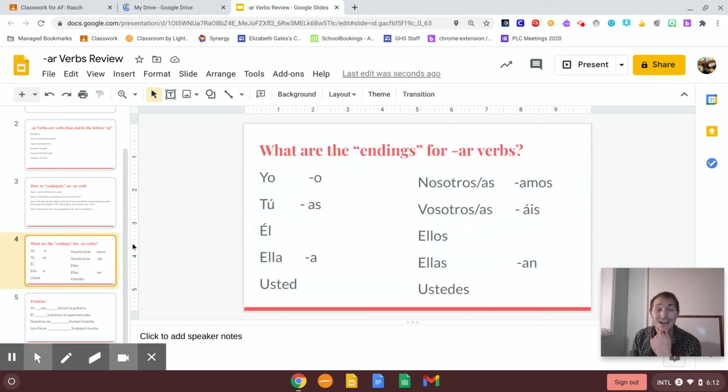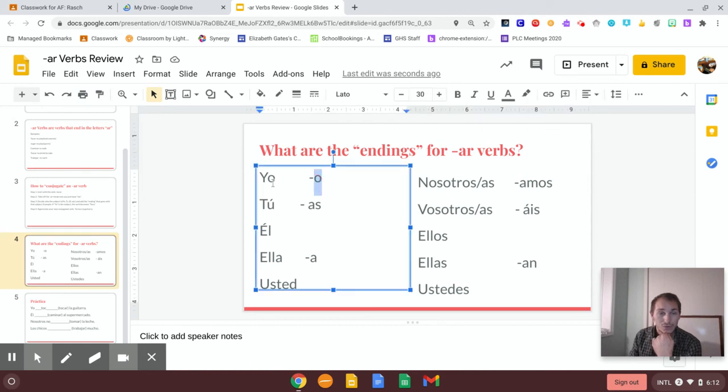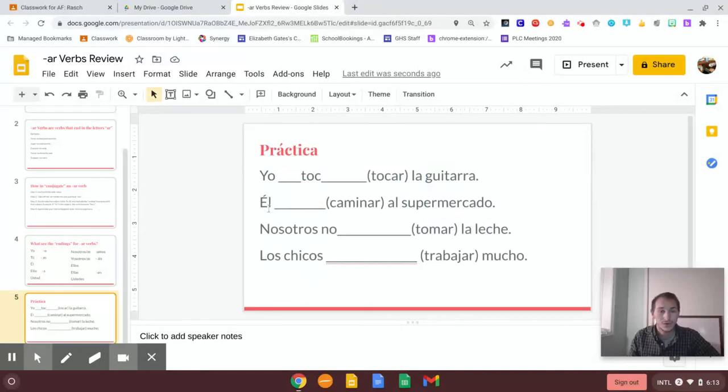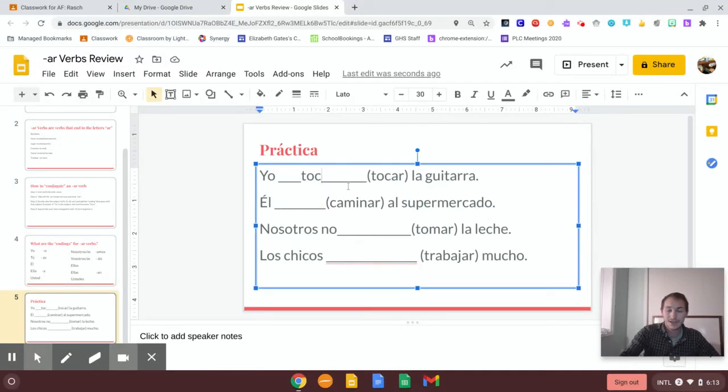O, as, a, amos, ais, an. O goes with yo. I remember this as well because yo is the only one that ends with o. Yo, o. Add that ending. So yo toco la guitarra. I play the guitar. Yo toco la guitarra. I play guitar. Very good.